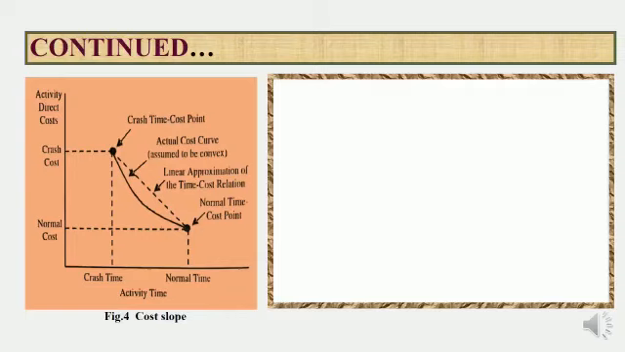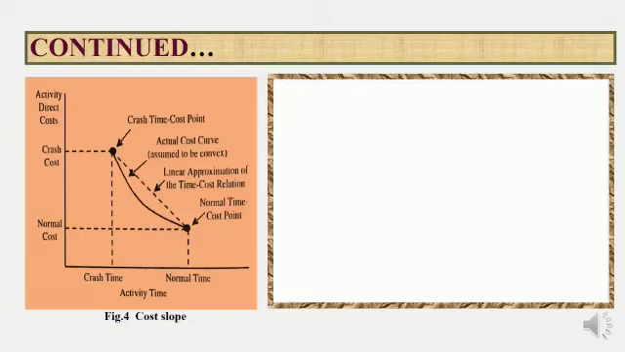For simplification in network scheduling, it is commonly accepted that a linear approximation of the time cost relationship should be used. This is shown by two-point approximation from the normal time cost point to the crash time cost point, the points being shown joined by a dotted line. This linear approximation represents a linear incremental cost per unit of time saved under conditions of crashing.